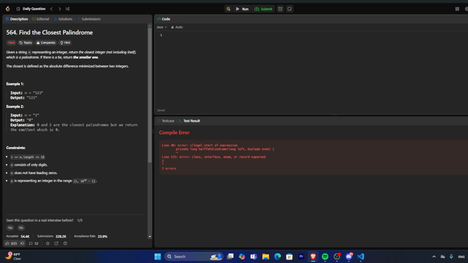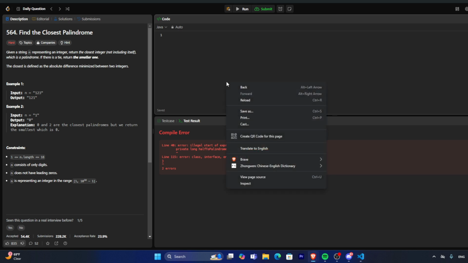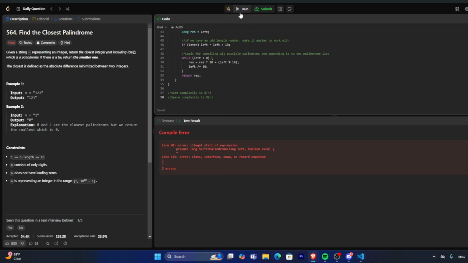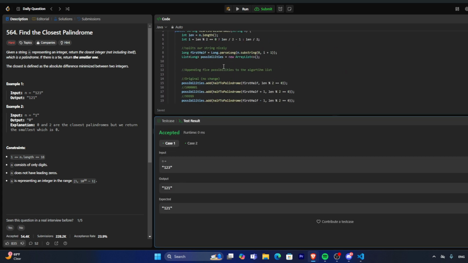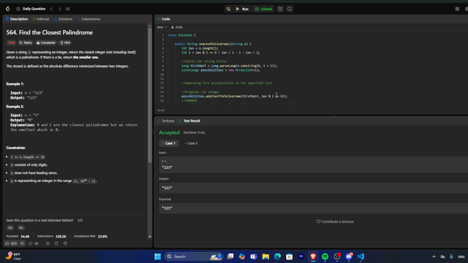What the heck is wrong with my flow? Okay, so we can see that the code runs as expected.